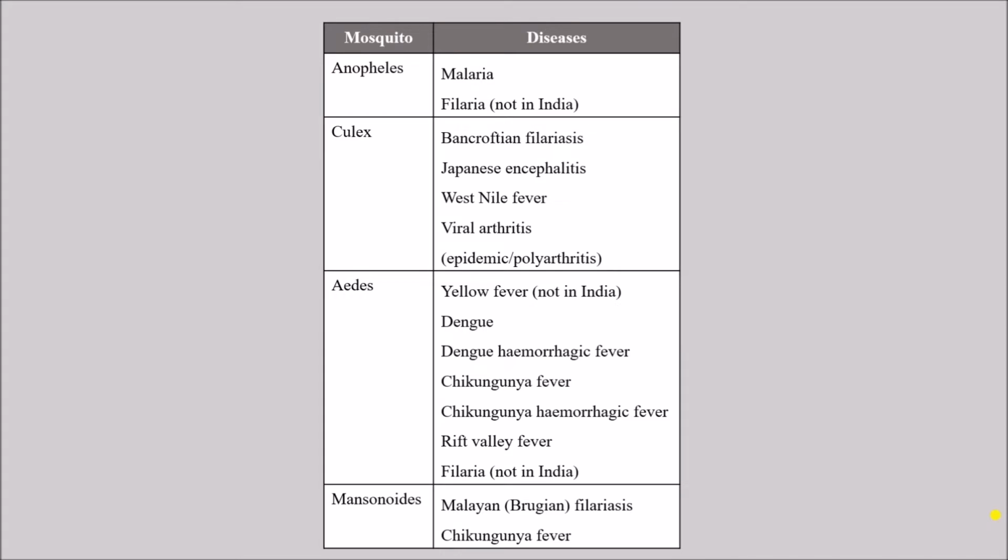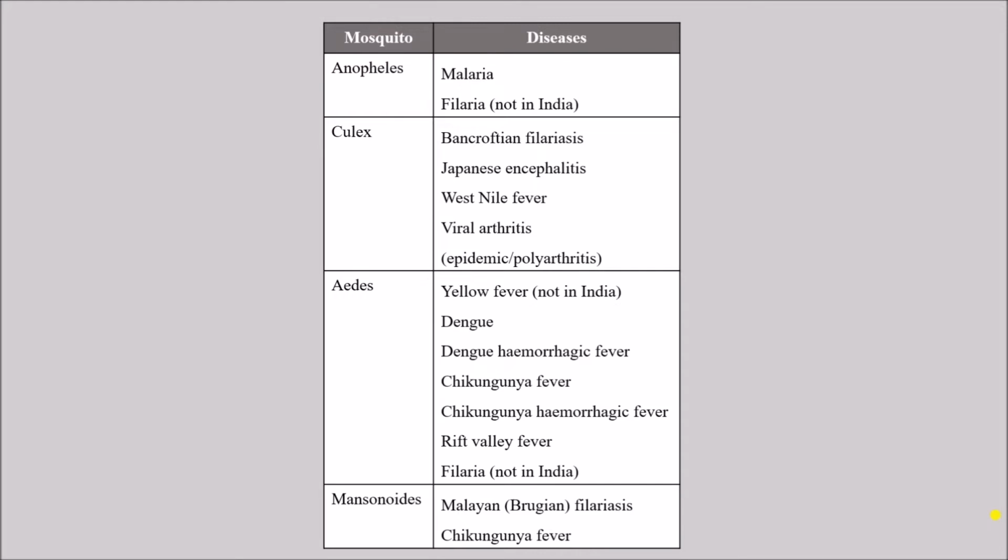Other than that, the other diseases which are transmitted by Aedes are dengue. It can be classical dengue fever, it can be dengue hemorrhagic fever, and it can be complicated to dengue shock syndrome. We know that. Chikungunya fever, chikungunya hemorrhagic fever, Rift Valley fever are also transmitted by Aedes mosquito. Again, here also, just like Anopheles, Aedes can also transmit filaria, but it does not occur in India.